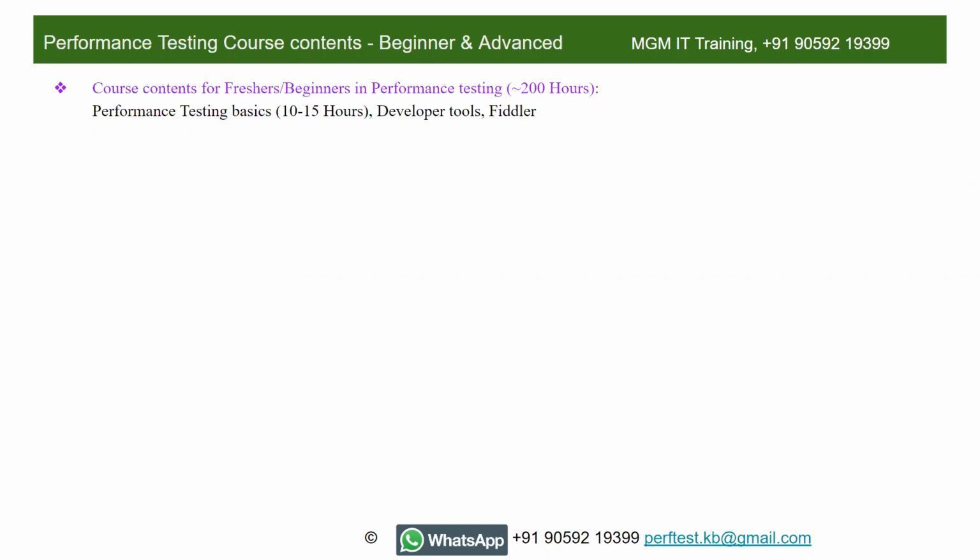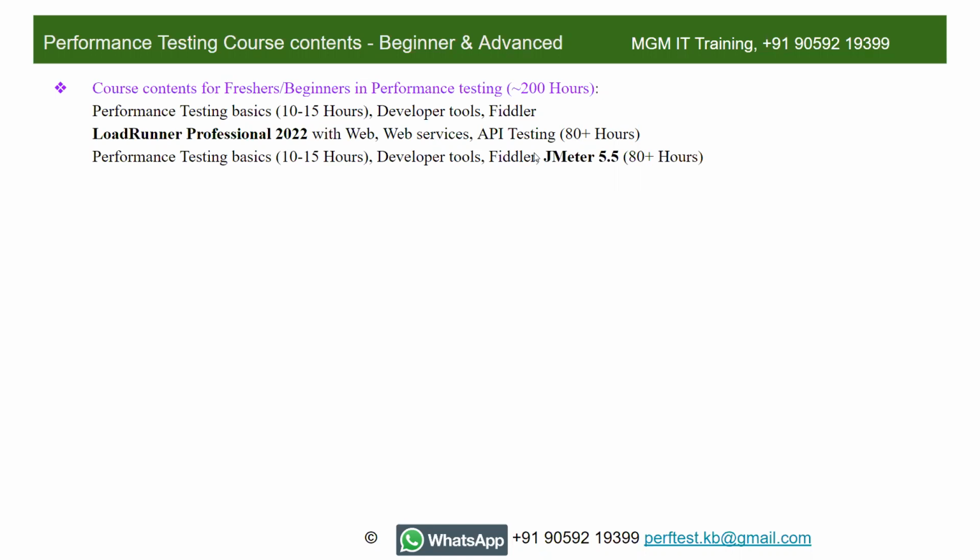I'll be covering developer tools and Fiddler as well, along with the training on both tools. LoadRunner Professional 2022 with web services and API testing. I have shown this batch tracker, and based on the batch tracker only, I came to this number. So this will be around 80 hours, right?